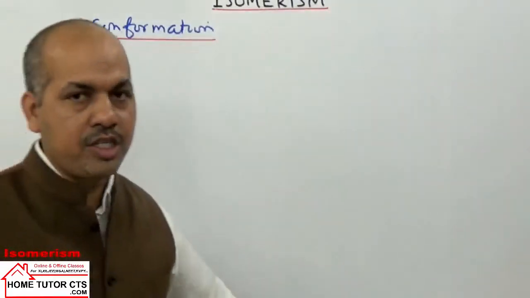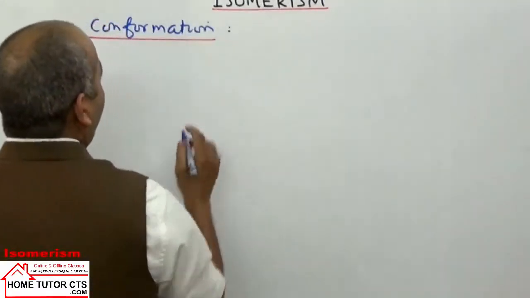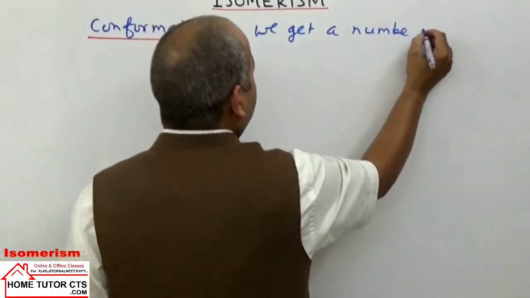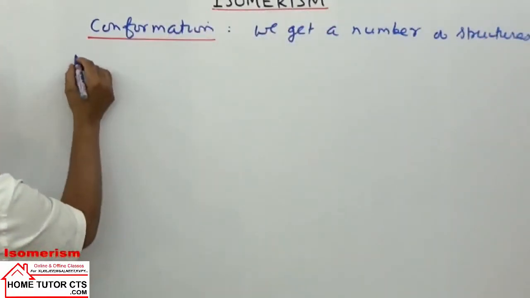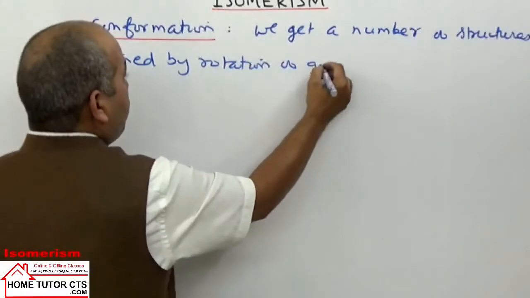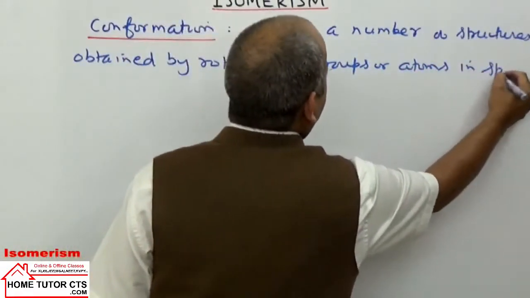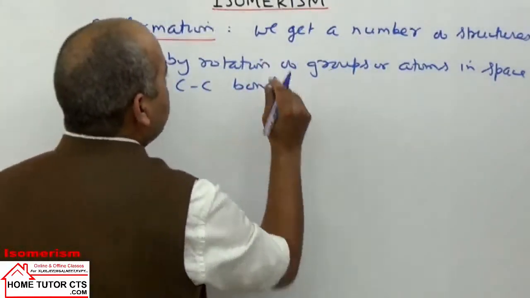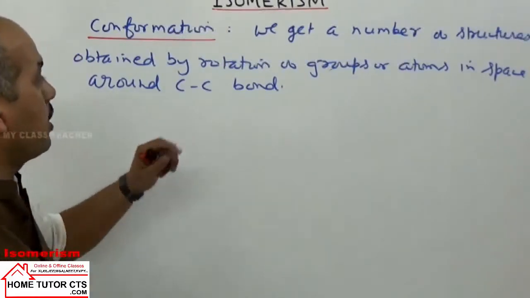So what are conformation? Right, first definition लिख लीजिए. It is a phenomena in which we get a number of structures obtained by rotation of groups or atoms in space around carbon-carbon single bond.